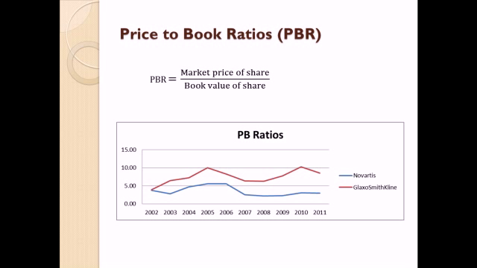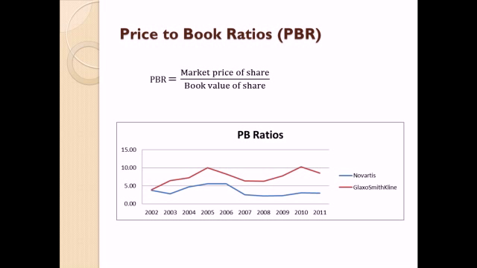Higher value of PBR indicates that the market has attached a premium to the stock price of GlaxoSmithKline above its assets. Lower value in case of Novartis may mean that market has not identified value in the company. Another way of interpretation is that Novartis is more appropriately priced than GlaxoSmithKline.